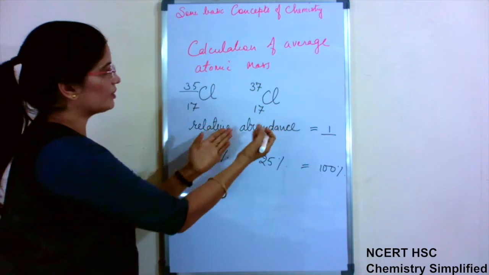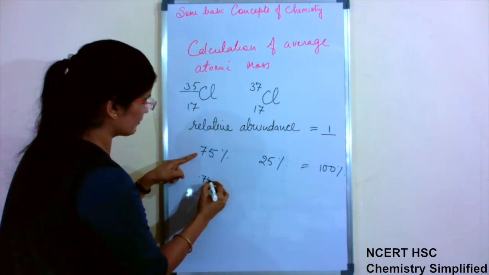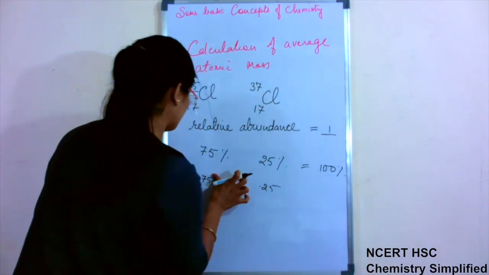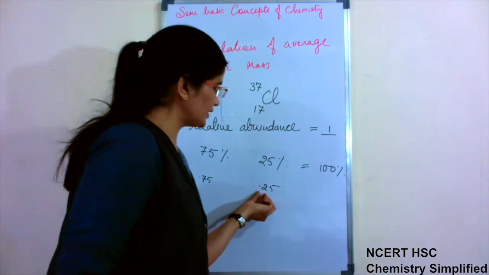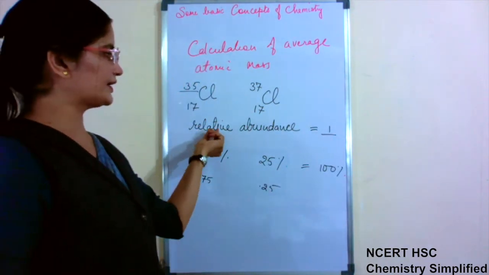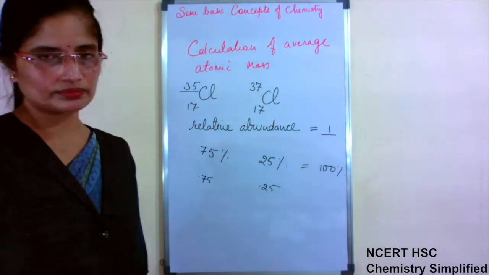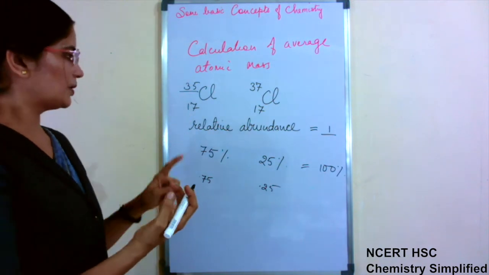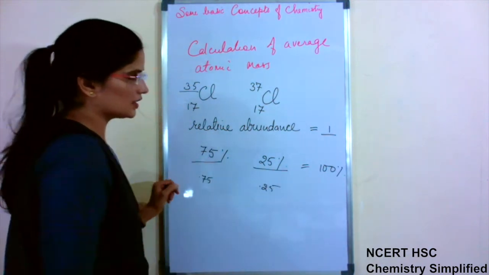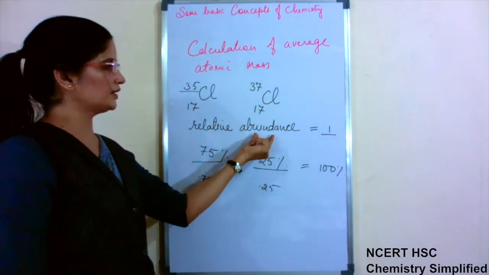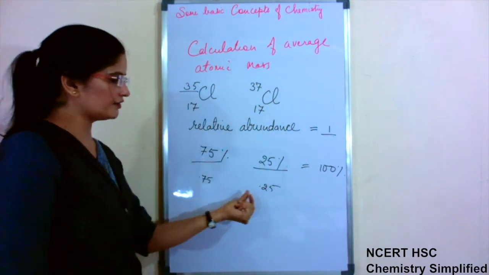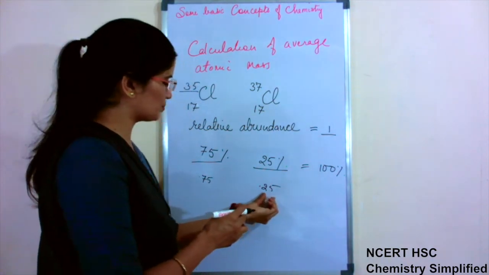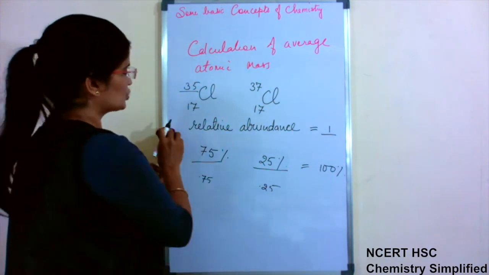So when we have to calculate relative abundance, this will be 0.75, okay, and this will be 0.25. Don't write percent. It will be 0.75 and 0.25 in relative abundance. So if instead of ratio percentage is given, then we use that data. If relative abundance is given in terms of unity, it will be 0.75 and 0.25. Again the same calculation will go, but this time the values we are going to put are 0.75 and 0.25.